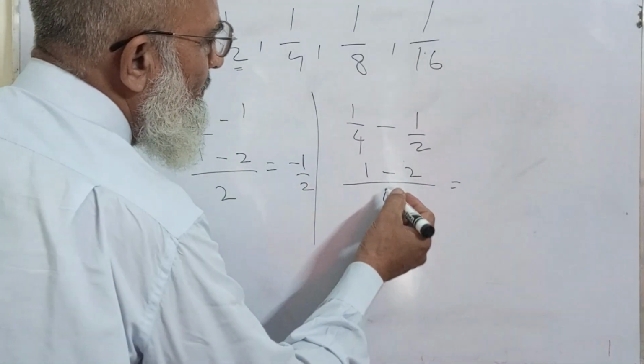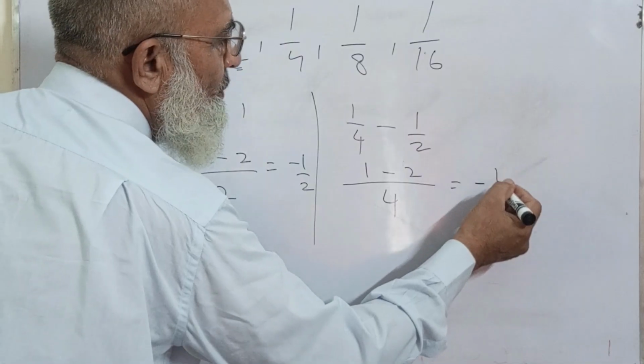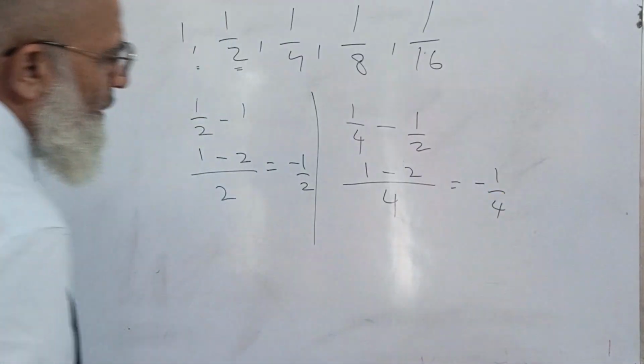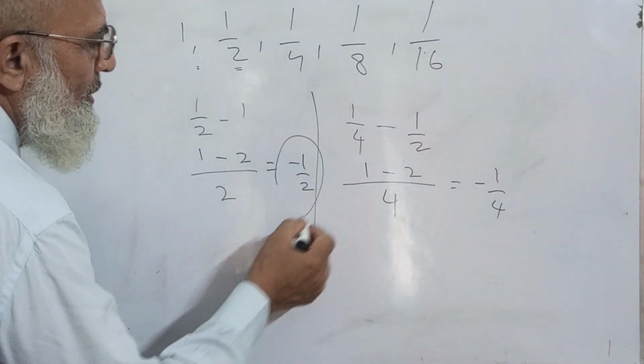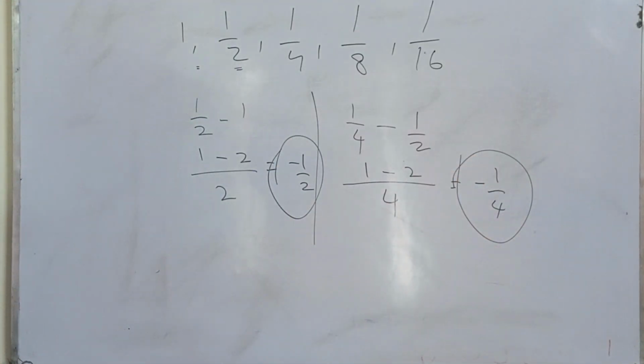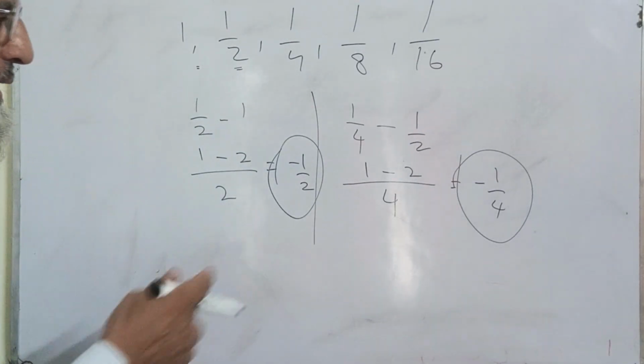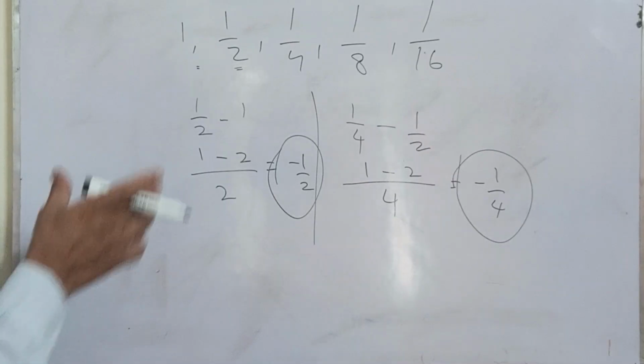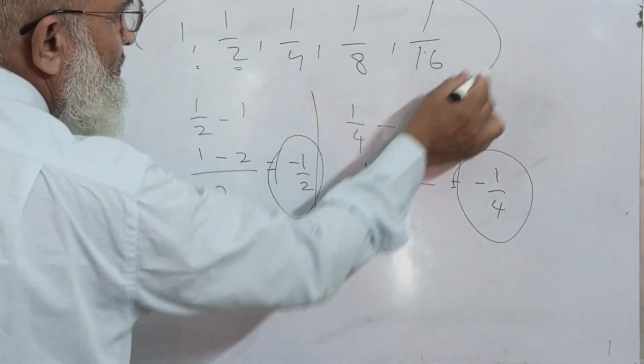Now it will become minus 1 upon 4. Now you see, my dear students, that there is a difference between the two terms. So we cannot apply the increment rule over here. So what will we do? Let us find another way of solving this type of term.